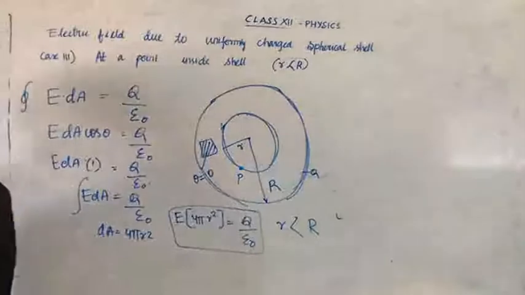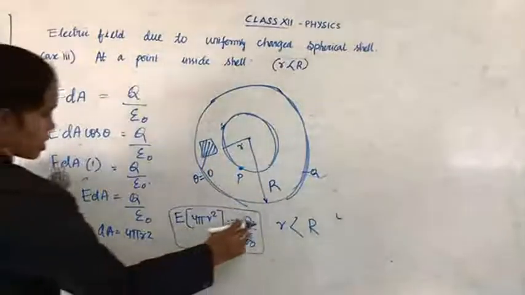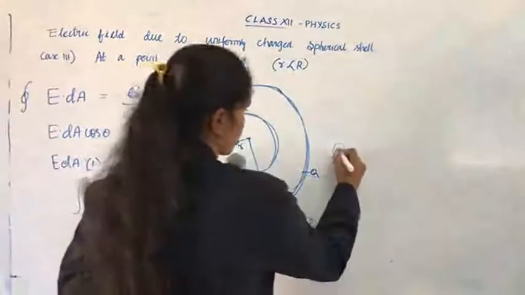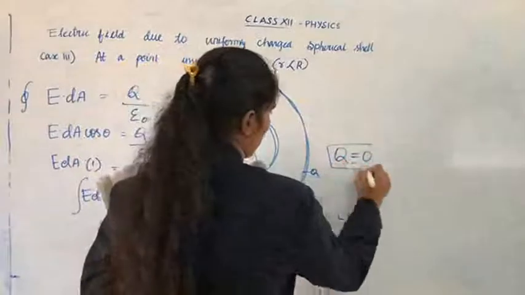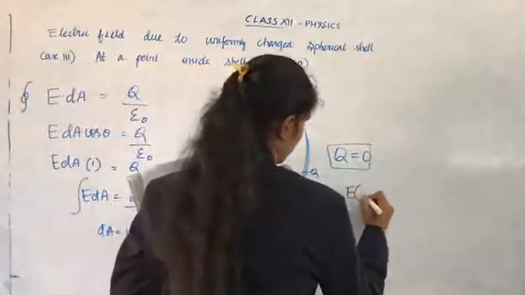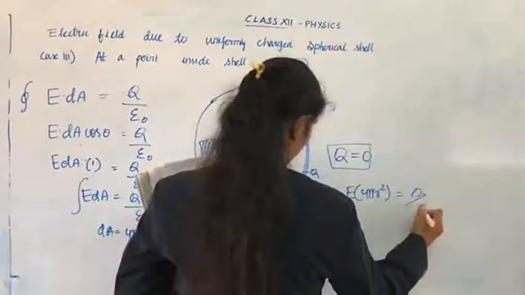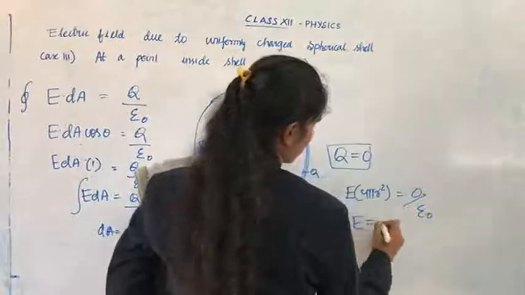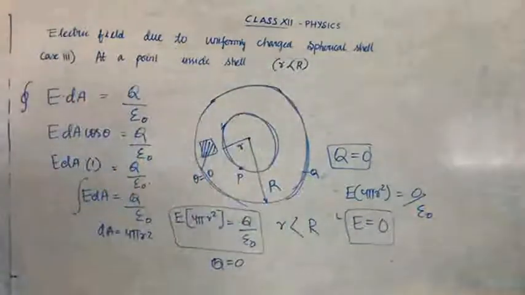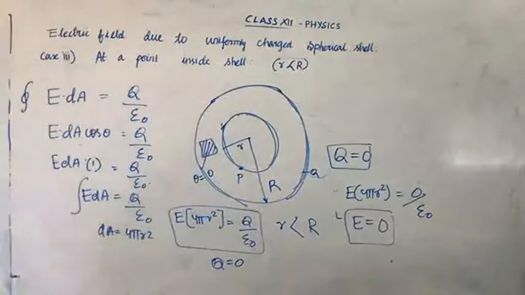So then Q value becomes 0. Apply Q equal to 0 here: E into 4 pi r square equal to 0 by epsilon 0. E equal to 0. So the electric field at a point inside the shell is 0.